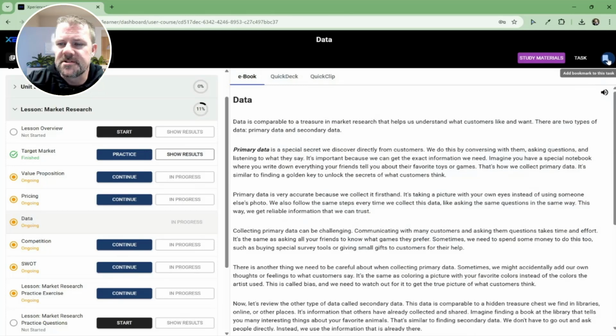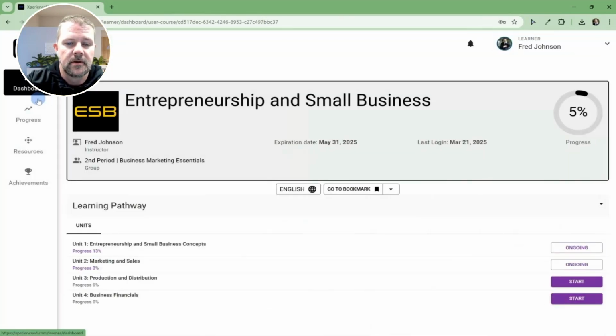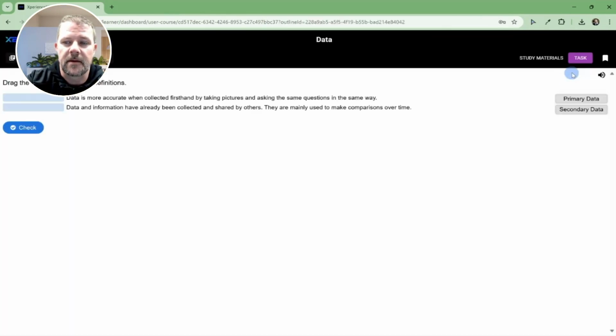In the top right, you will see a bookmark. So if I'm working on this and I need to come back to it later, I can click the bookmark. And when I go back to my navigation, or sorry, my dashboard, I can click go to bookmark and it'll take me right back to that task.